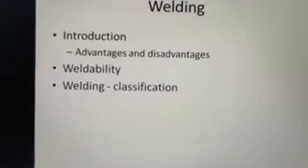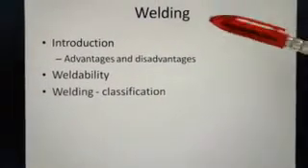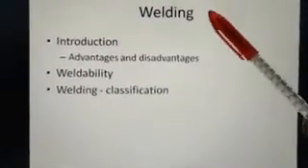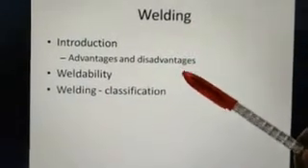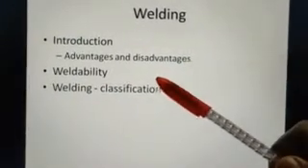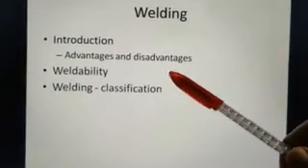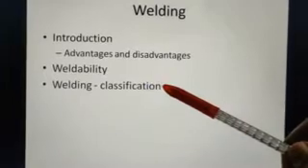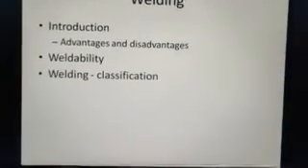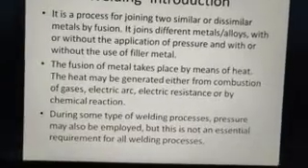So in this session we will be dealing with these areas: what welding is, an introduction to welding, the advantages and disadvantages of welding over other joining processes, then the term weldability, which is a property of the material. Then we have a broad classification of welding processes. So let's start with an introduction.